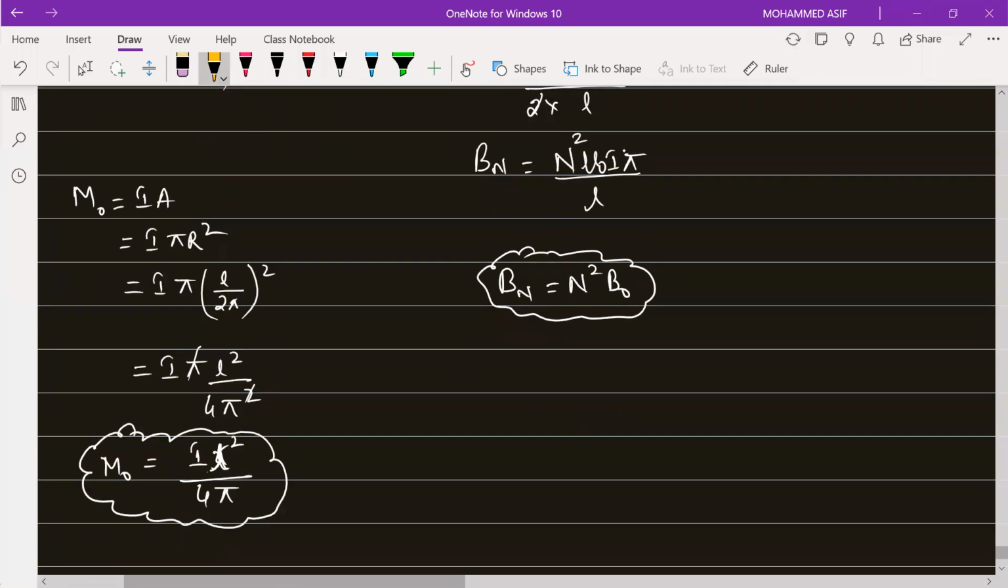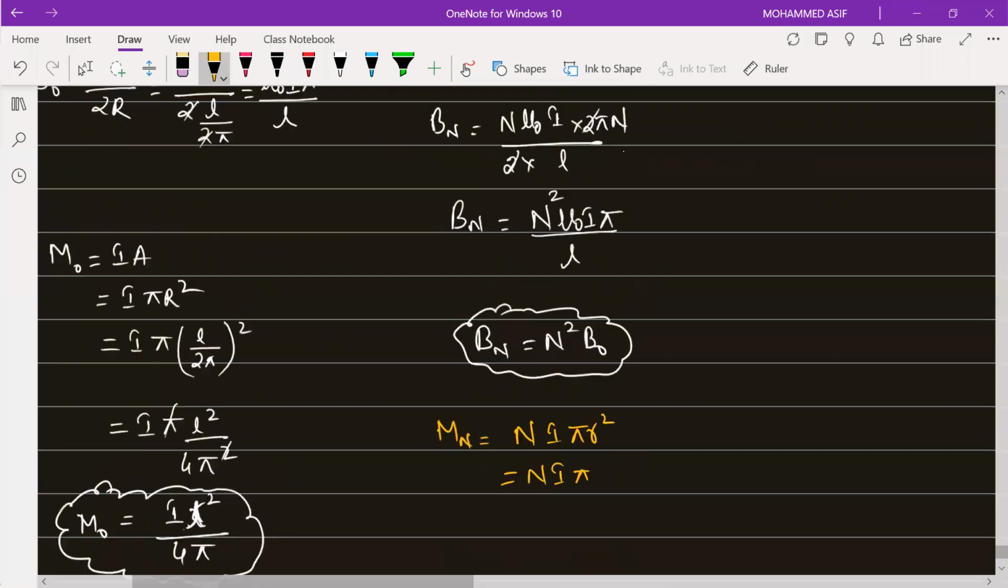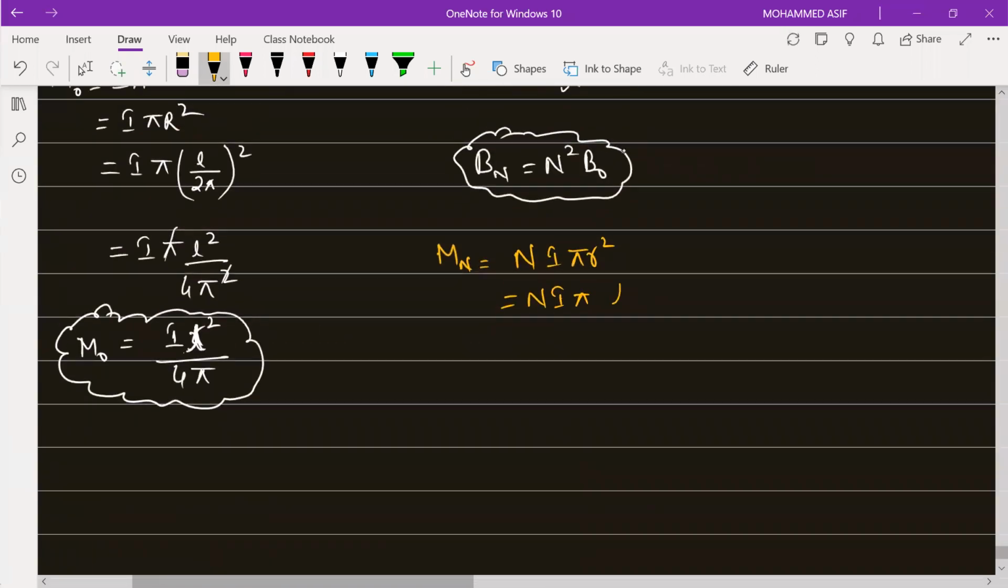Similarly, magnetic moment due to N turns will be equal to number of turns N into I into pi into the smaller radius square. So that will be equal to N I into pi. Smaller radius, how much did we get right now, beta? Smaller radius is L by 2 pi N. So it is L divided by 2 pi into capital N, and this one is whole square.